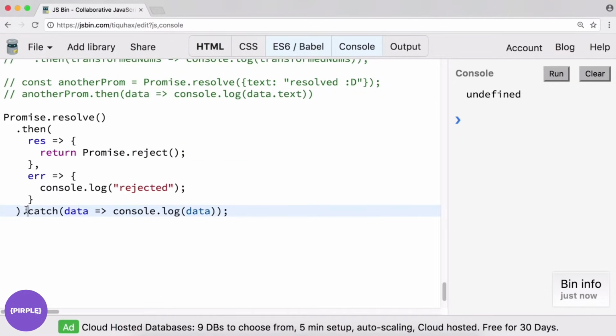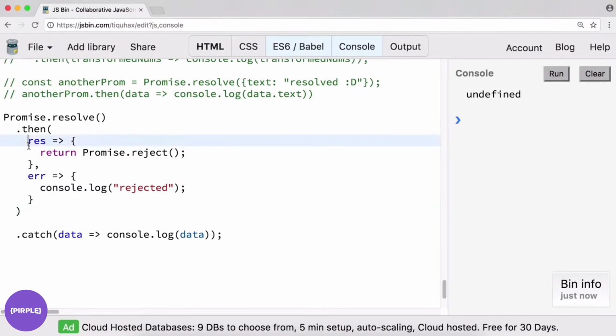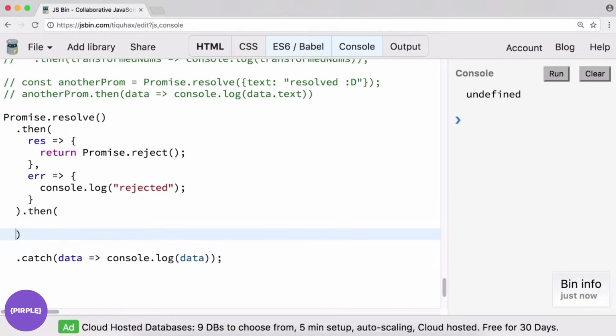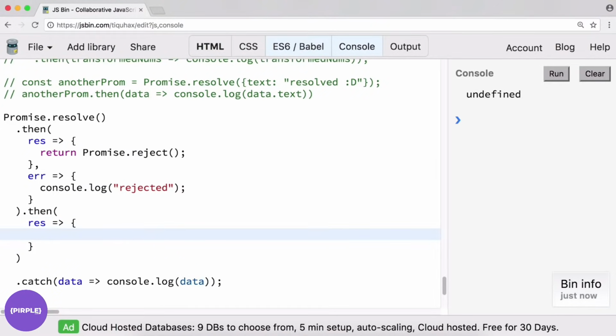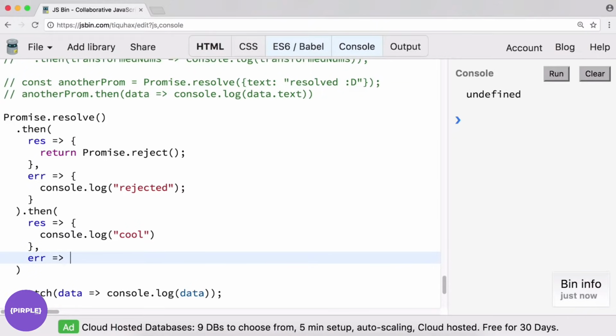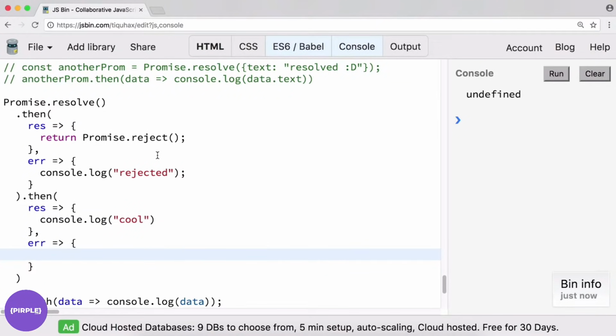But remember that these are chained. So if instead of just a general catch-all, we wanted to, just in case, be able to catch something from the initial .then statement, well, it goes .then, this logic runs, then something else will happen. So then we can do the same logic in here. So .then, response or resolve, do something, console.log "cool", comma, if there's an error here, then we can do something else. So let's console.log "inner promise rejected".